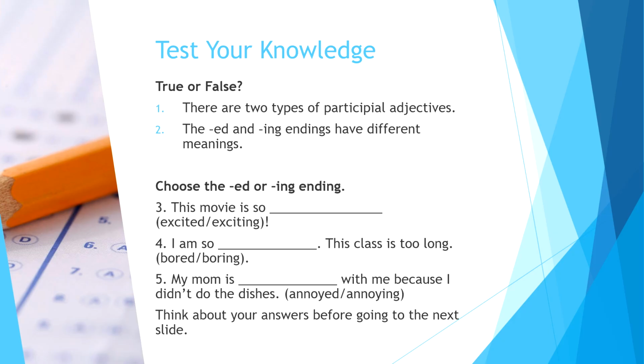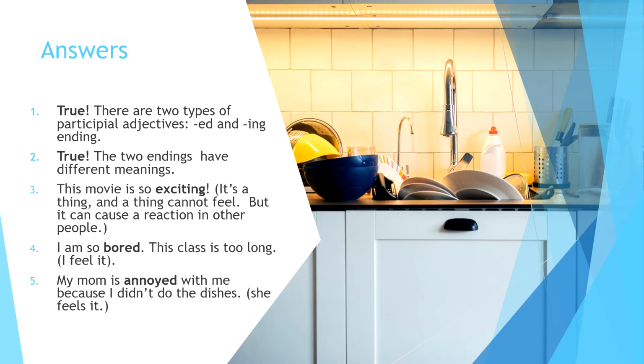If you feel it, it's ed. If you're causing someone else to feel it, it's ing. All right, do you have your answers? Let's see how you did. Number 1, true, there are 2 types of participial adjectives, ed and ing. Number 2, true, the 2 endings have different meanings. Number 3, this movie is so exciting.